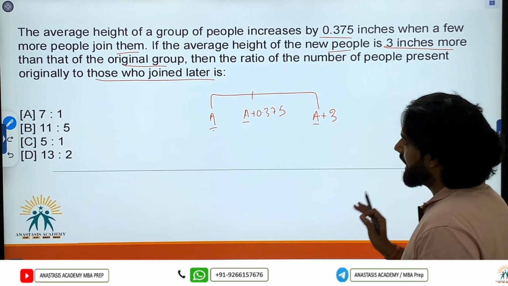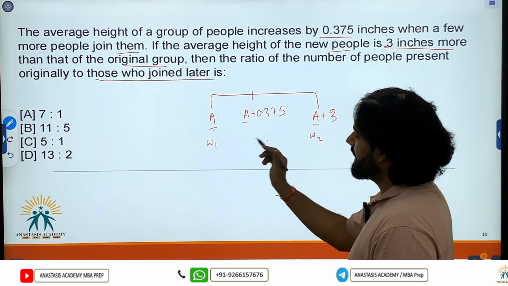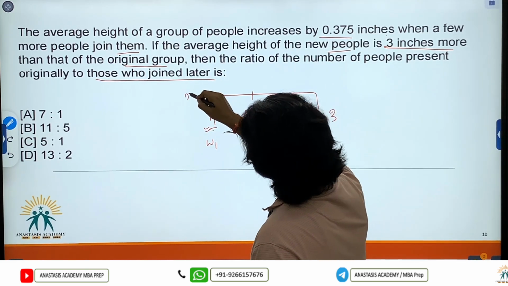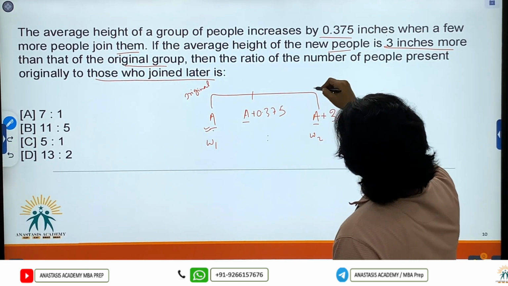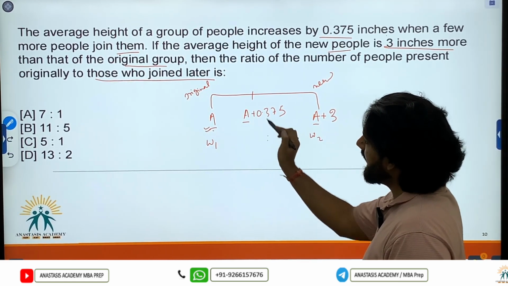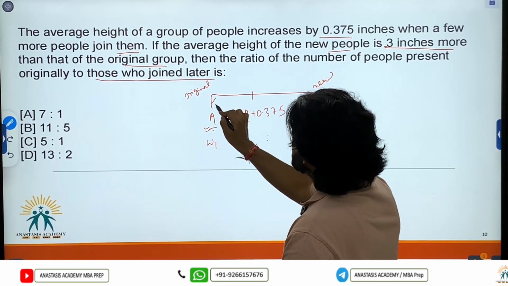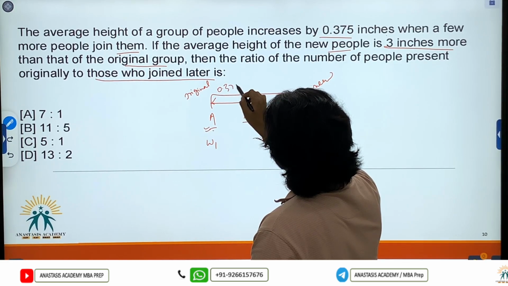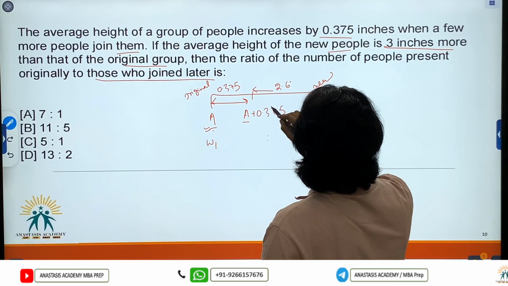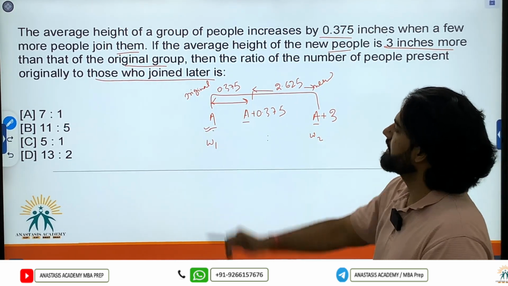To find the ratio of these two weights, that is W1 is to W2, where weights would be the number of people in the original group and the new group, this ratio would be the inverse ratio of these two gaps. So this gap would be 0.375, and this gap would be 2.625.